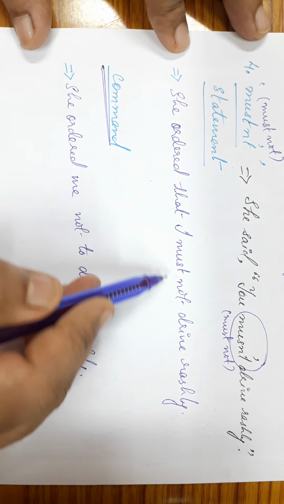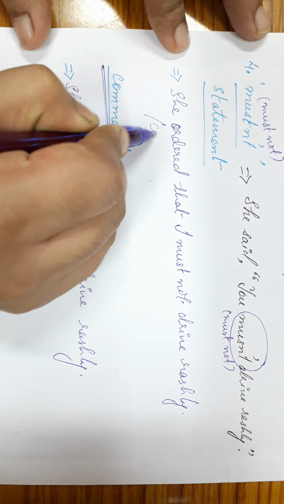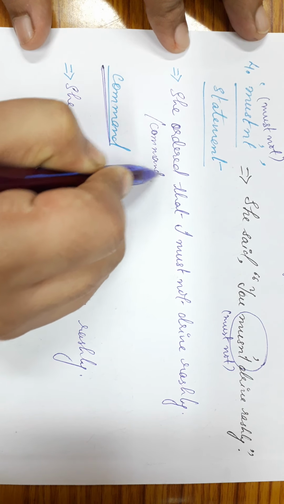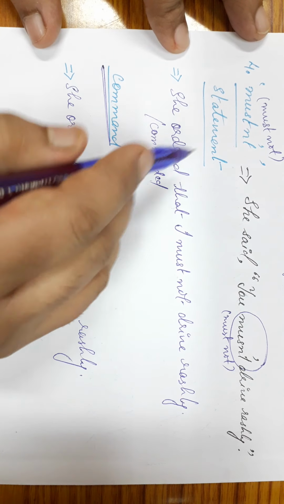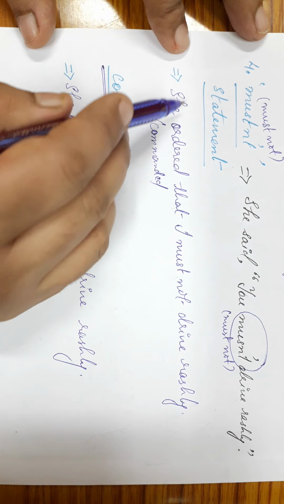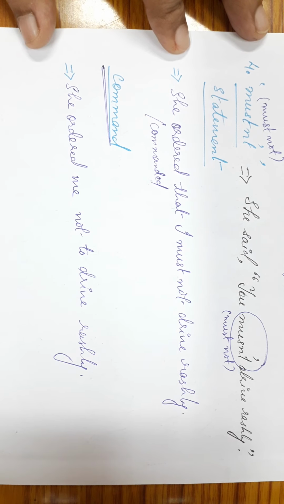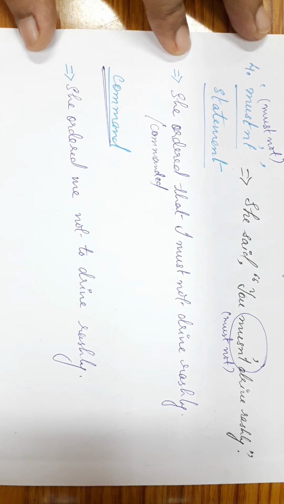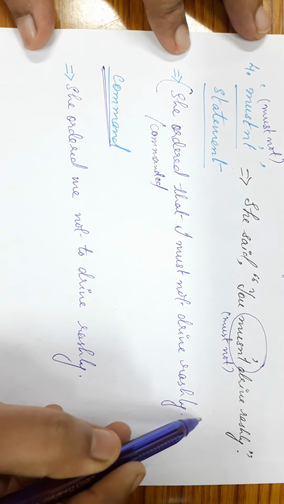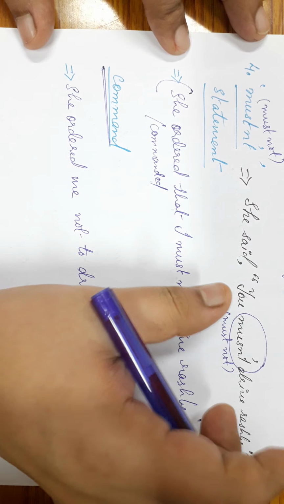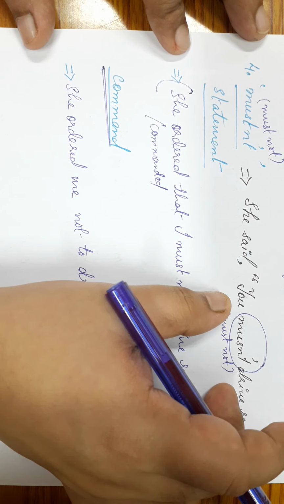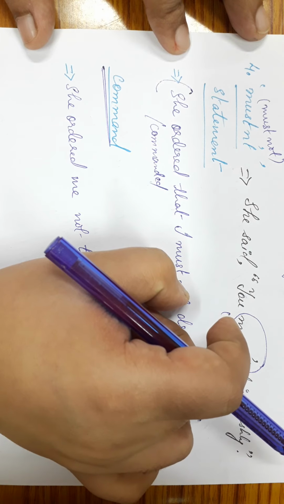She ordered that I must not drive rashly. You can write commanded also. No issues. She ordered that I must not drive rashly, or she commanded that I must not drive rashly. So this is purely a statement. That is, a statement in direct speech is converted into indirect speech.